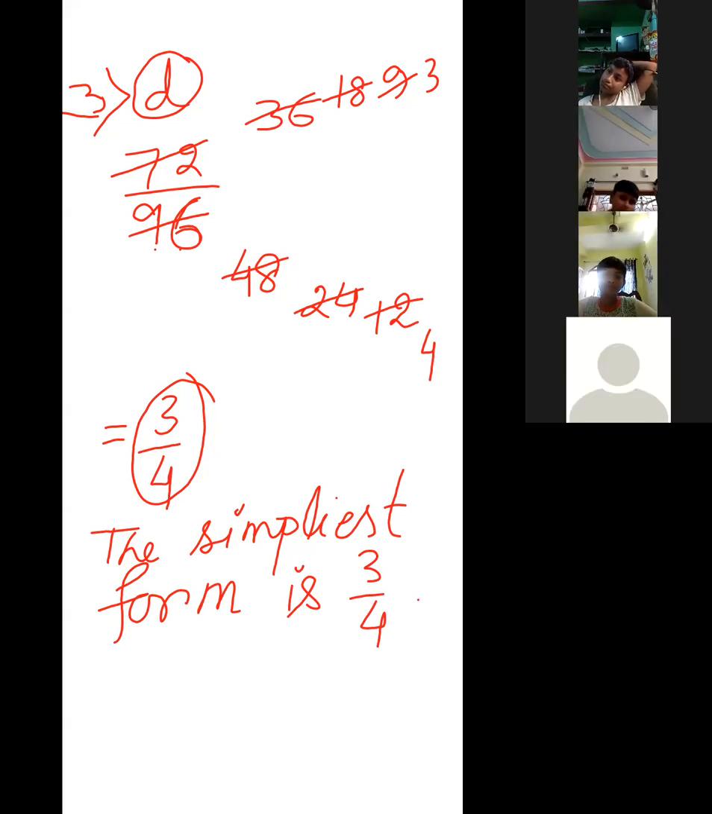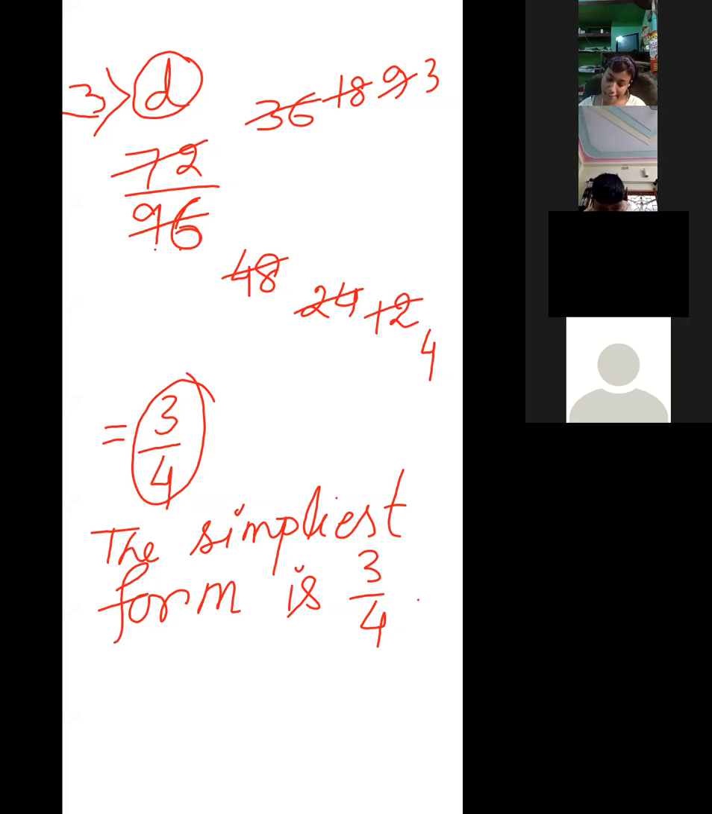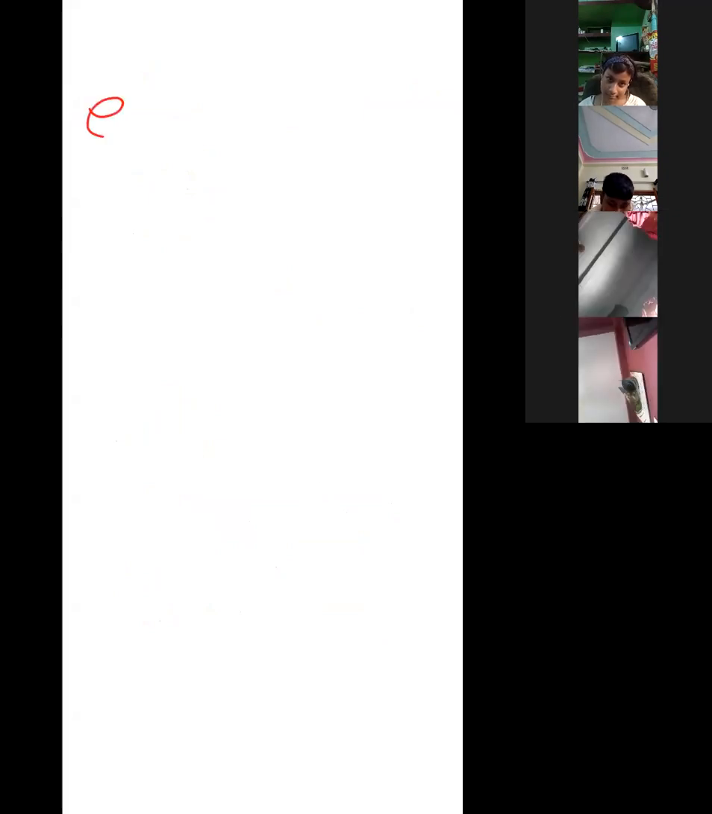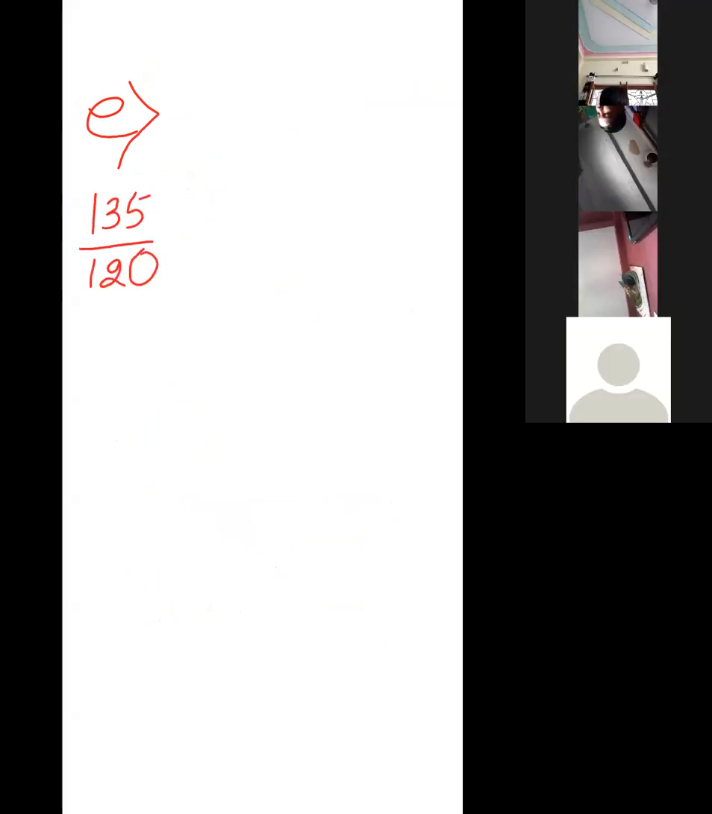Now number E. Start to solve number E. I am clearing the screen. It is 135 by 120. We will take it by 5. 5 times 27 is 135.